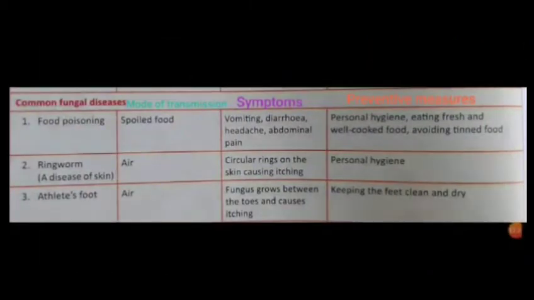Next, common fungal diseases: food poisoning, ringworm, athlete's foot. The mode of transmission of food poisoning is via spoiled food or contaminated food. Ringworm is a disease of skin which is spread via air. Athlete's foot is also spread via air. So that's it for the fungal diseases.